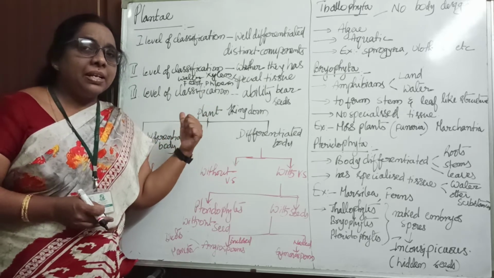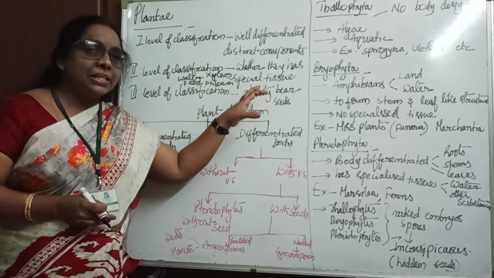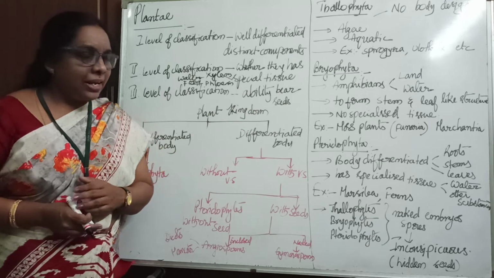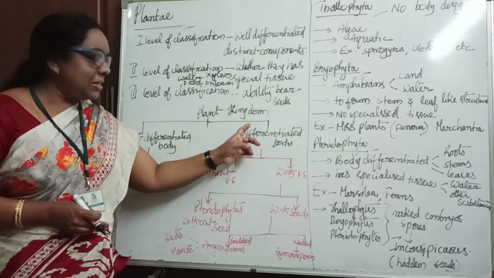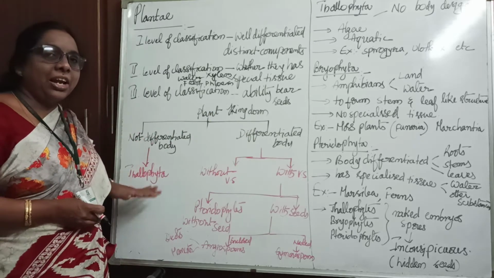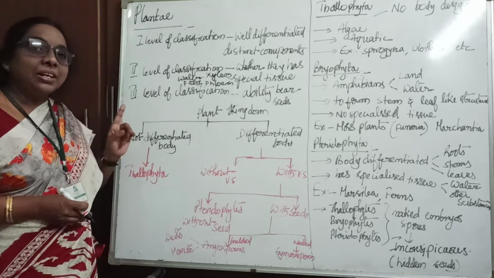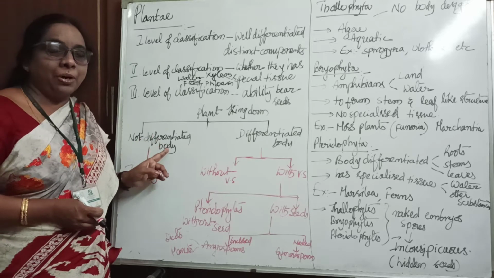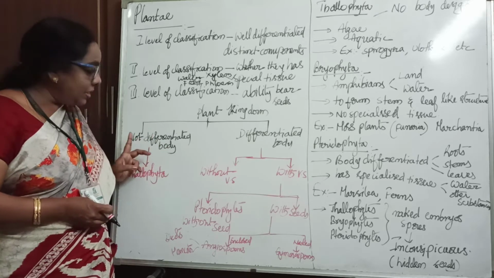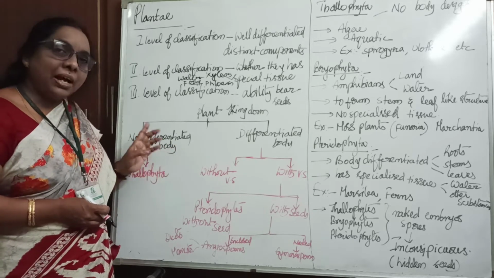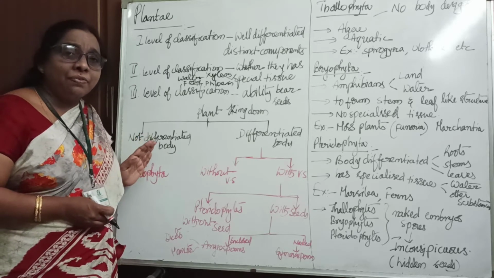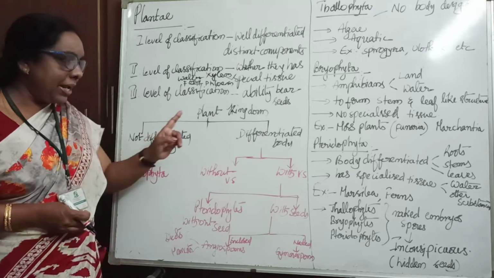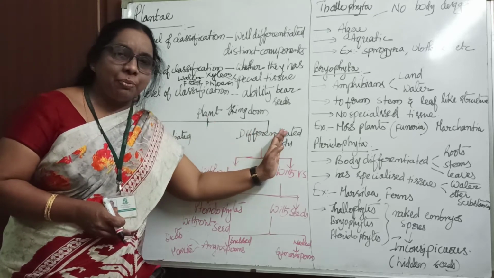And the third one, they notice whether they bear the seeds or not. If you see it in the form of a flow chart, the plant kingdom is classified on three levels. The first level is whether they have a differentiated body or not. Non-differentiated, that is, no differentiated body, whereas here, a differentiated body.